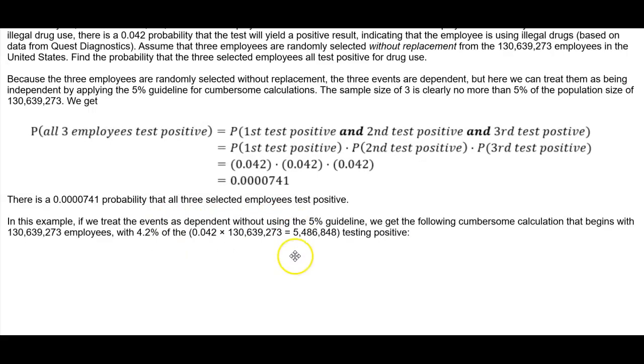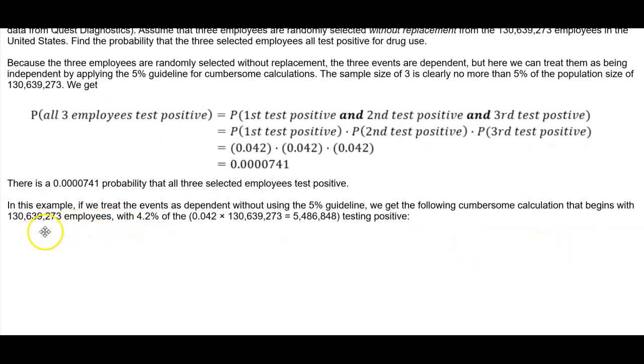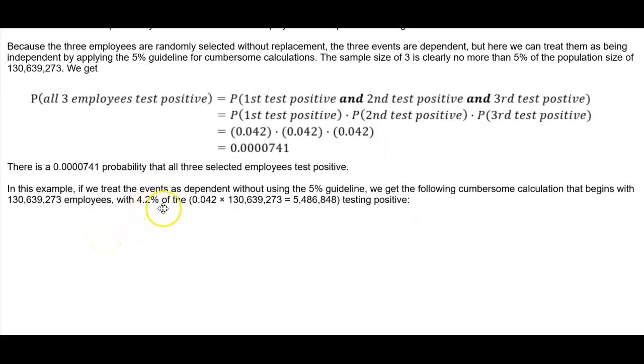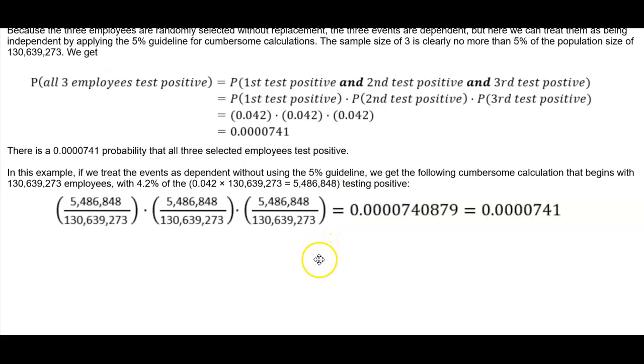Now, in this example, if we treat the events as dependent without using the 5% guideline, then we would get the following cumbersome calculation that begins with 130,639,273 employees. That means with the 4.2% of the following, you're taking 0.042 and multiplying it by 130,639,273, which then gives us the value of 5,486,848 testing positive.